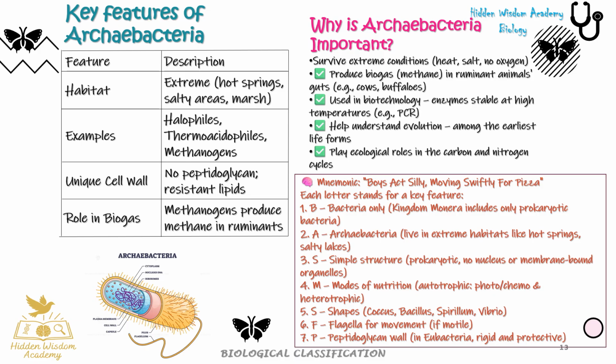Why is Archaebacteria important? Survive extreme conditions, heat, salt, no oxygen. Produce biogas, methane, in ruminant animals' guts, example, cows, buffaloes. Used in biotechnology, enzymes stable at high temperatures, example PCR, polymerase chain reaction. Help understand evolution, among the earliest life forms. Play ecological roles in the carbon and nitrogen cycles.